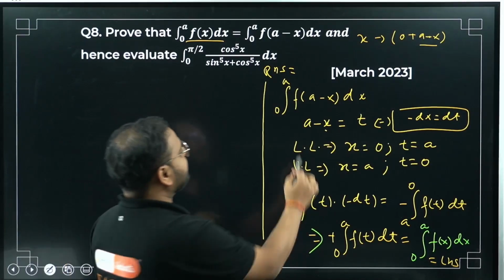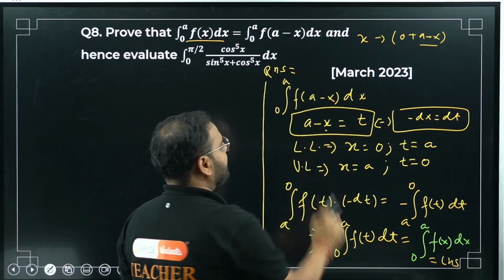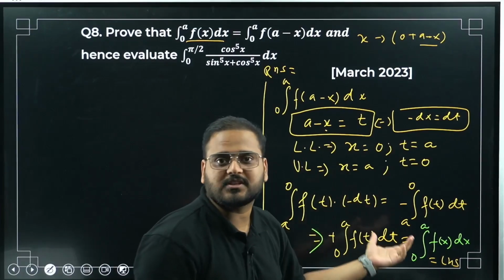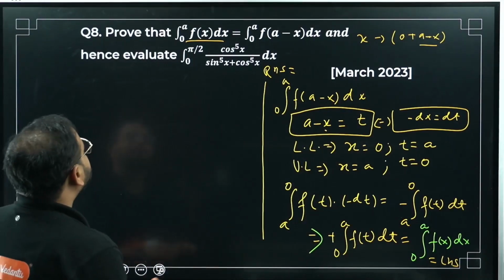What is the only thing that I did? A minus x as t. That's all. Rest all will take care of itself. Just change the limit. Of course, you have to change the limit. Okay. Now, evaluate this.